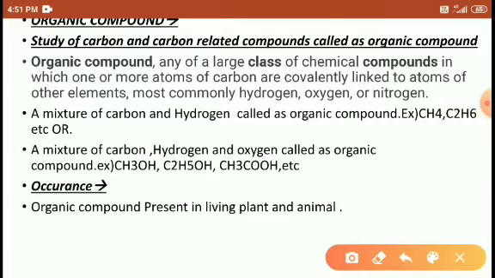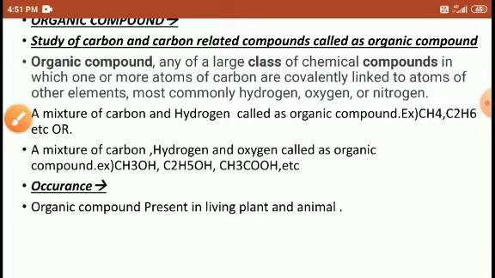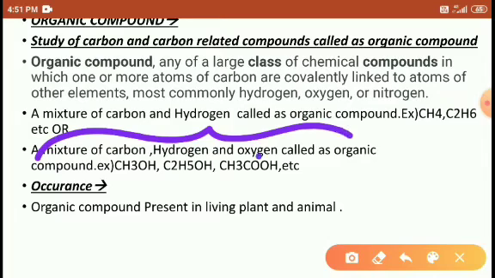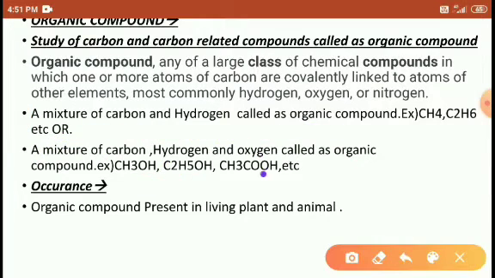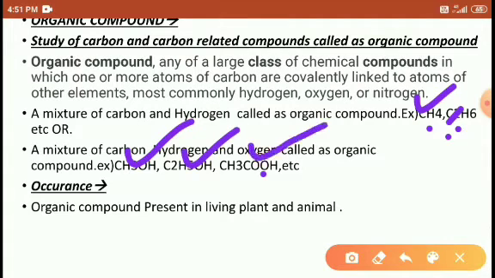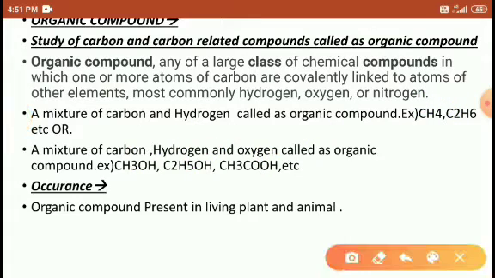So organic compounds may be a mixture of carbon and hydrogen, for example CH4, C2H6, etc. Or it may be a mixture of carbon, hydrogen and oxygen, such as CH3CHO, C2H5OH and CH3COOH. Right. So if carbon and hydrogen are present in the compound, we call it an organic compound. If the compound contains carbon, hydrogen and oxygen, this mixture is also called an organic compound.